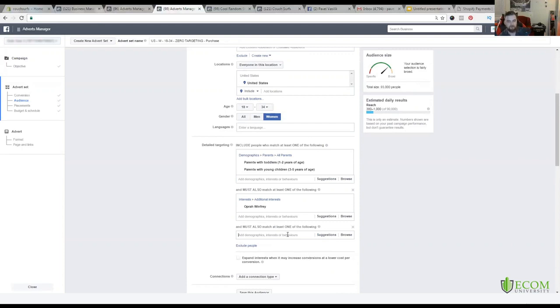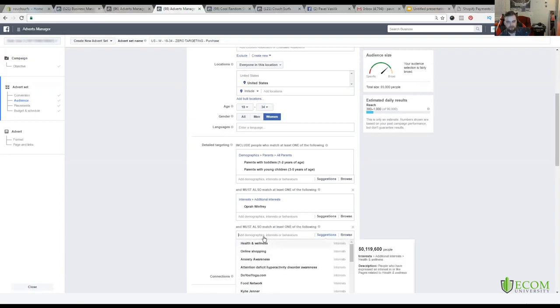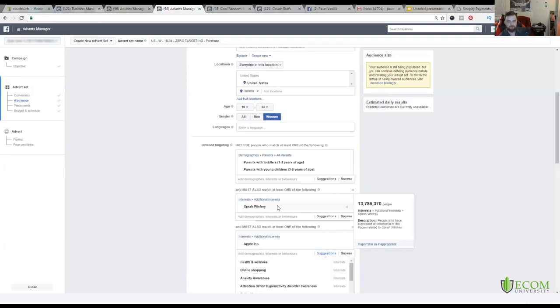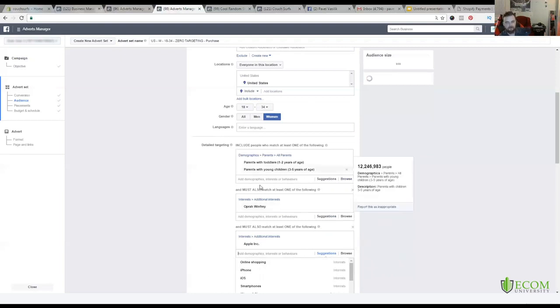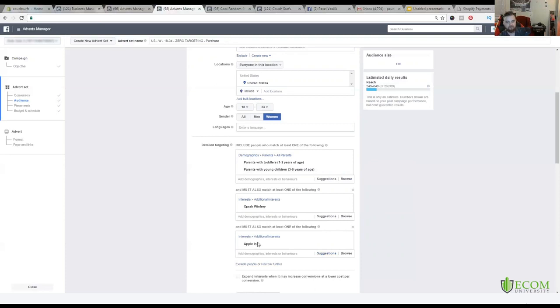So I'll go to browse and I'll type in Apple or something. So Apple Incorporated, right? So now I'm targeting people that love Oprah Winfrey, who are parents with kids from the age of 1 to 5, and that also like Apple, like iPhones or Apple.